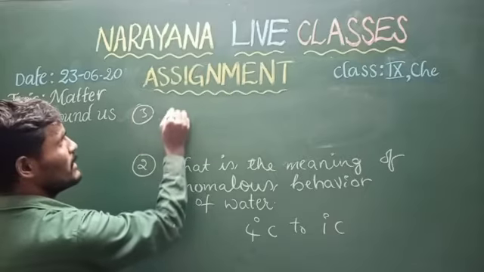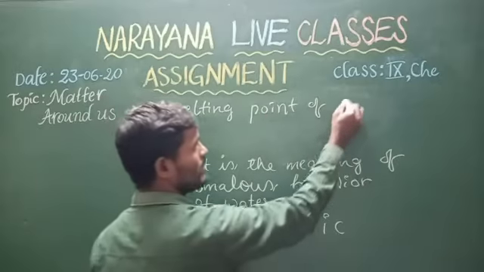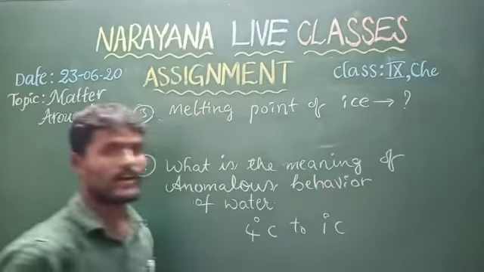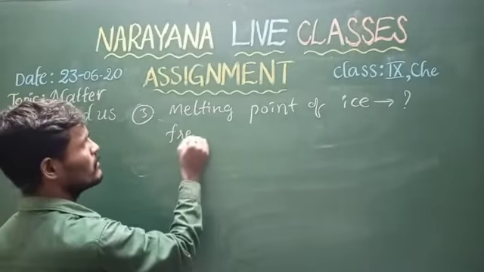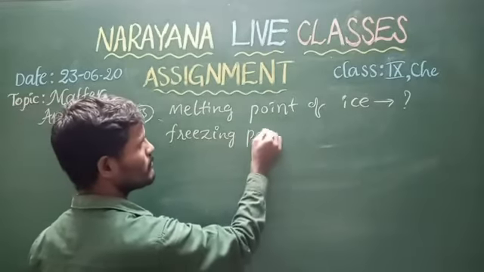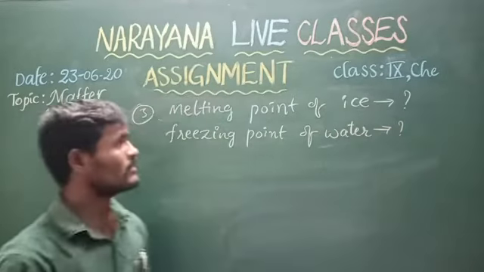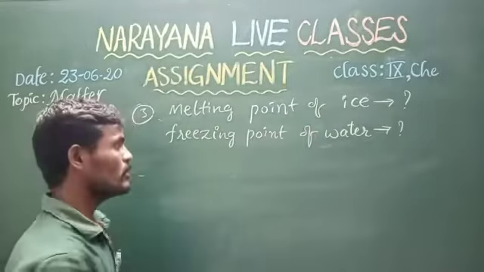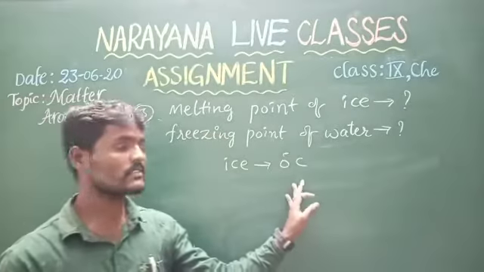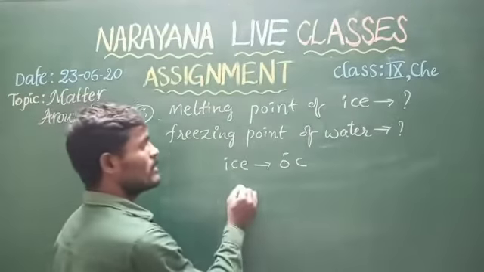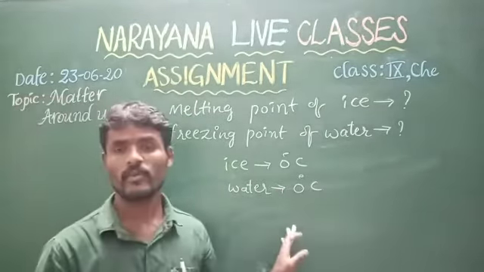The simple answer: the melting point of ice is 0 degrees Celsius, as we just discussed, and the freezing point of water is also 0 degrees Celsius. This is the simple answer to this question.